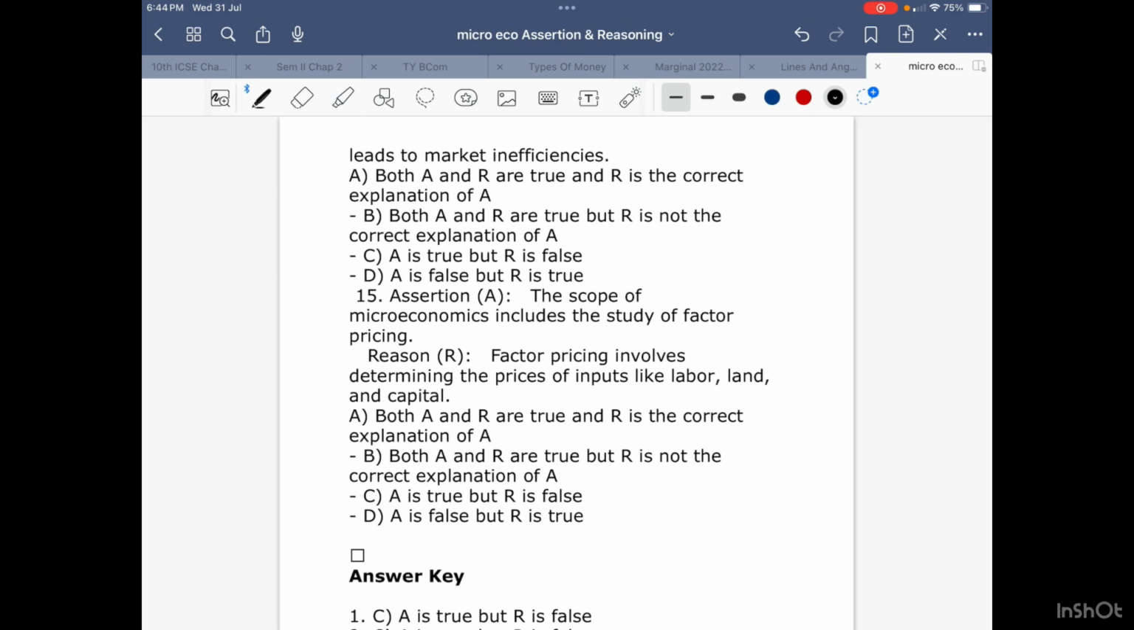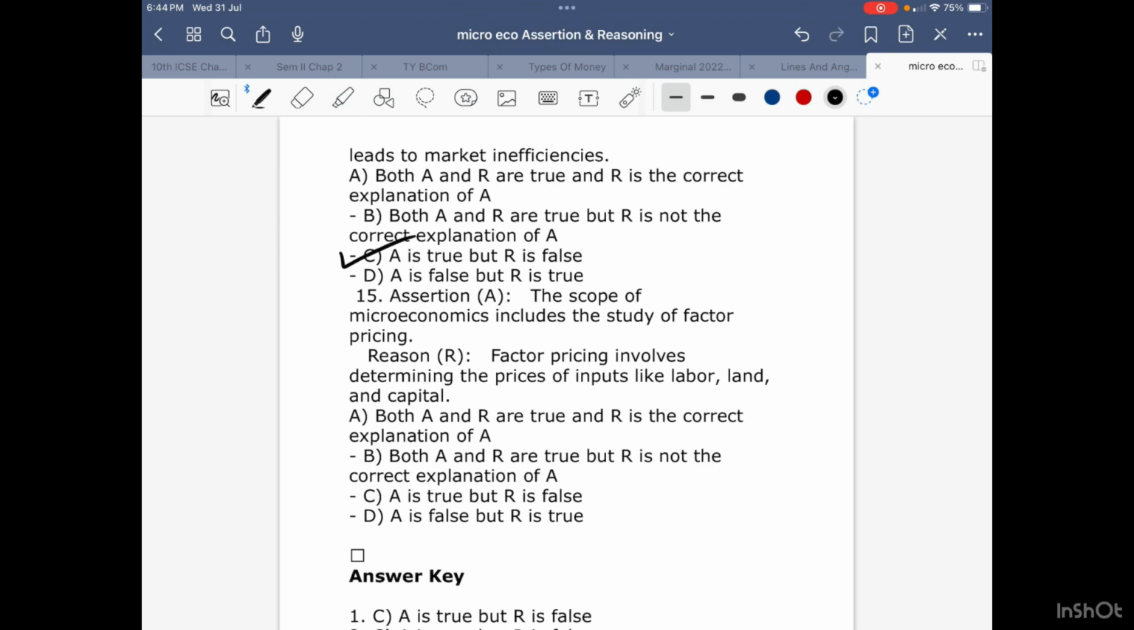So it is not the case that government intervention will cause inefficiencies in all markets. It is not like that. Okay, children, and therefore in this case A is true but R is false. So your answer will be option C.